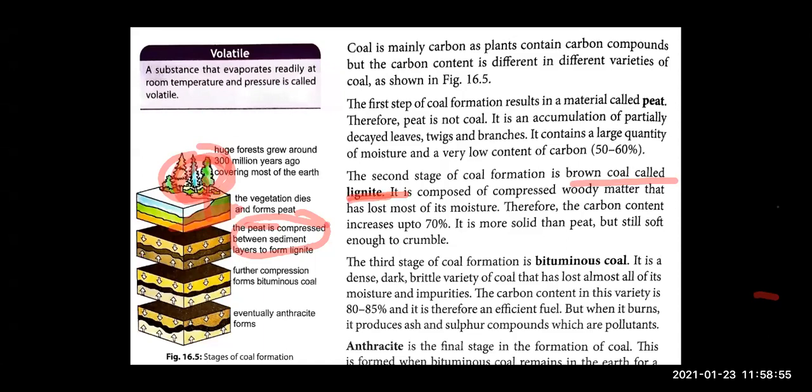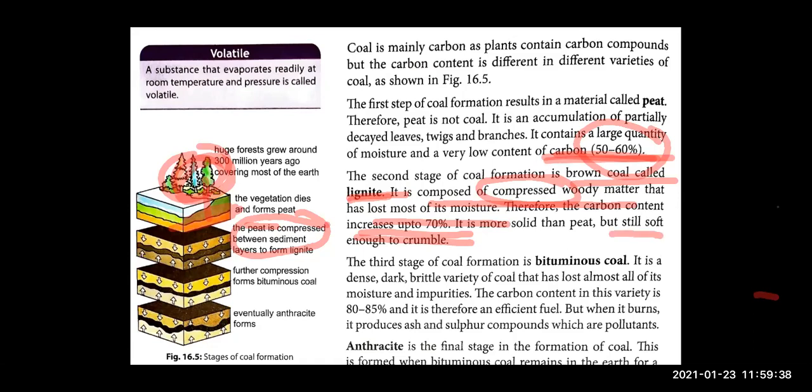In lignite, the carbon content has increased. In peat, it was 50 to 60 and now it is 70%, right? And as it has got compressed because of the pressure, it has lost most of the moisture which was present in it and it is now rich in carbon. It has about 70% carbon, right? Now it is more solid because water has been removed, but compared to peat, it is more solid, but still it is soft, right?